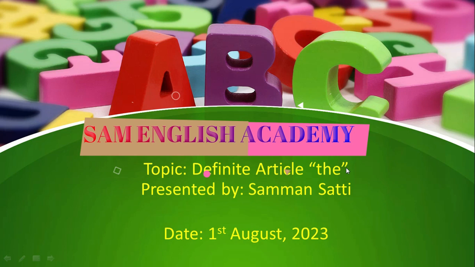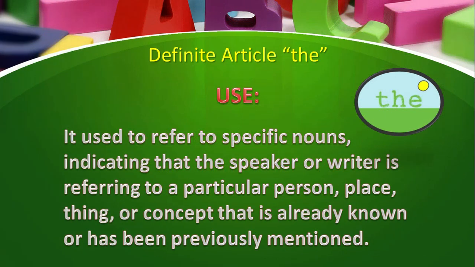Today our topic is the definite article the. We have already discussed the indefinite articles, a and an. There are two types of article: indefinite and definite. Indefinite are a and an. Both of them are used with singular nouns. A is used with consonant words and an is used with words which start with vowels. And now we have the definite article, which is only one. This is the. We are going to see what its use is and what rules we apply. Okay, this is the definition.